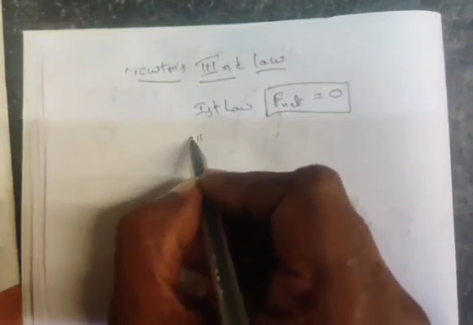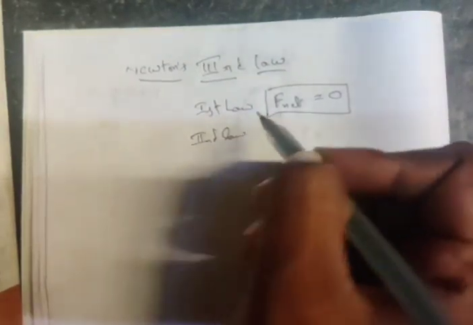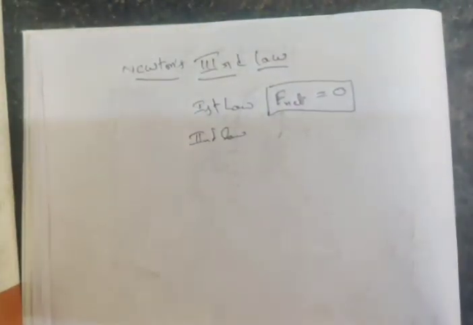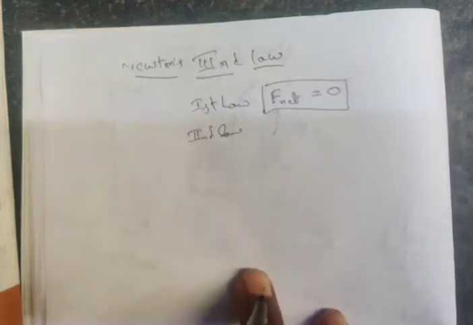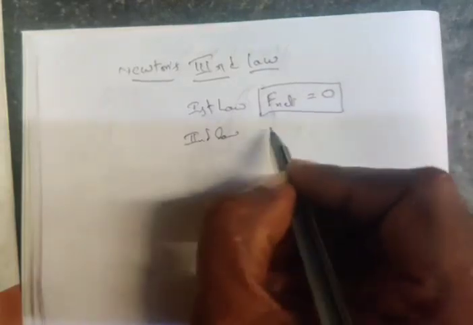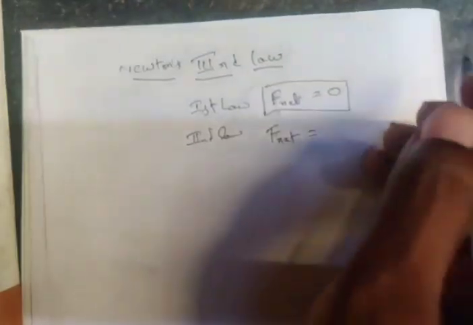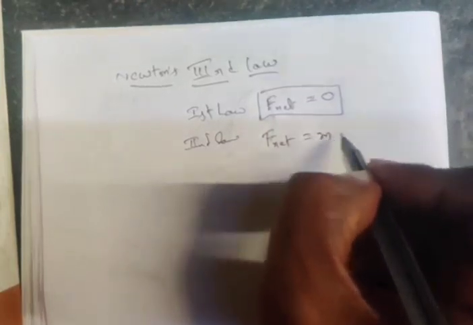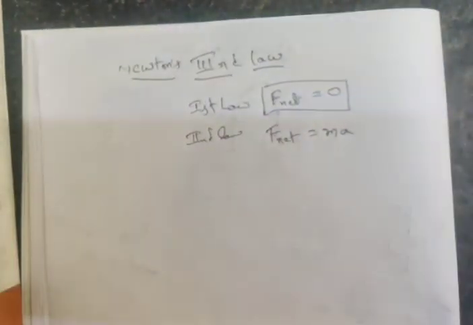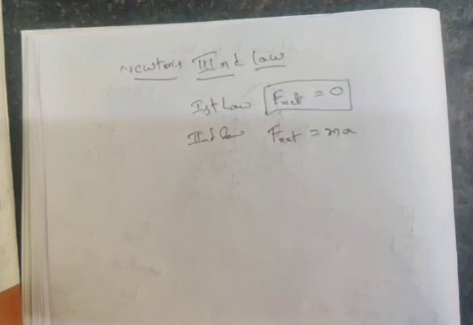When it comes to the second law, what is the second law? The rate of change of momentum is directly proportional to the net force. So in this case, net force is not equal to 0. We have derived the expression F net equals ma. That means force equals mass into acceleration.